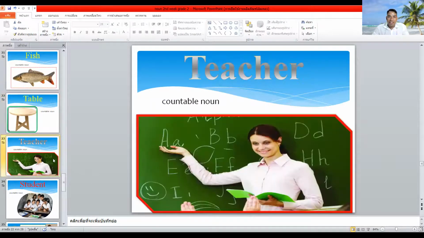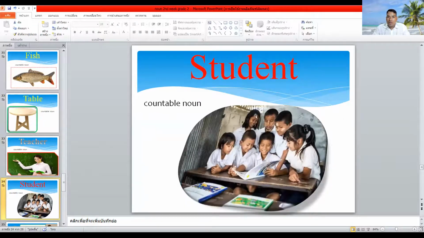So what we can say? Table is a countable noun. Very good. Next slide. Teacher. Is teacher a countable noun or an uncountable noun? How many teachers are there? Can we count? Yes, we can count. So what we can say? Countable noun. Very good, excellent. Next slide. A student is a countable noun or an uncountable noun? How many students are there? Can we count? Very easy to count. So what we can say? Countable noun.